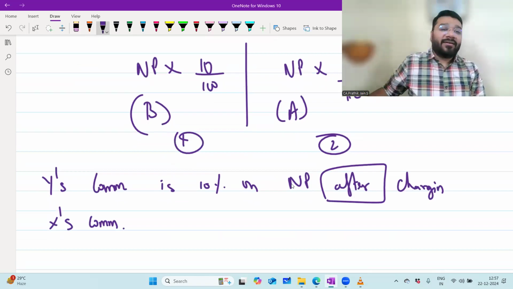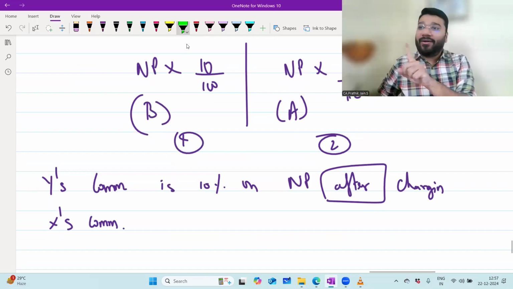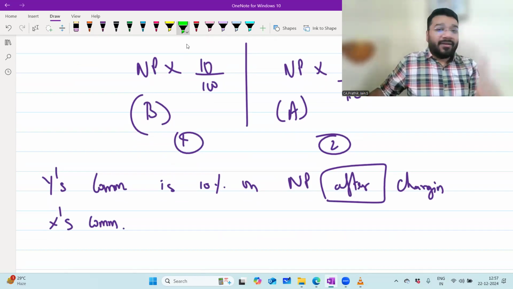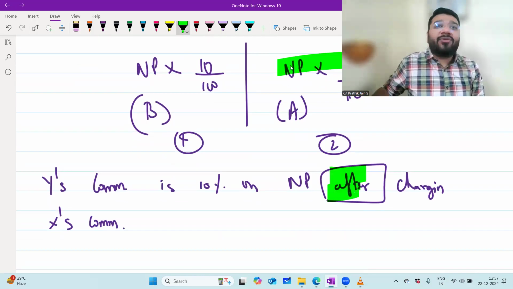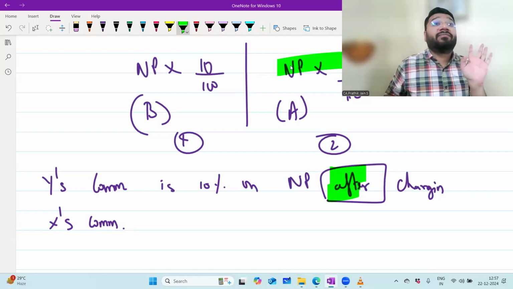What did your school teacher say? Before means this formula, after means that formula. Be honest. Yes or no? After is there, so use the after formula. No. Why are you using the before formula? Then what did your school teacher say? She didn't say anything. The topic was taken in school. High chance of this question coming in the board exam. Very much.